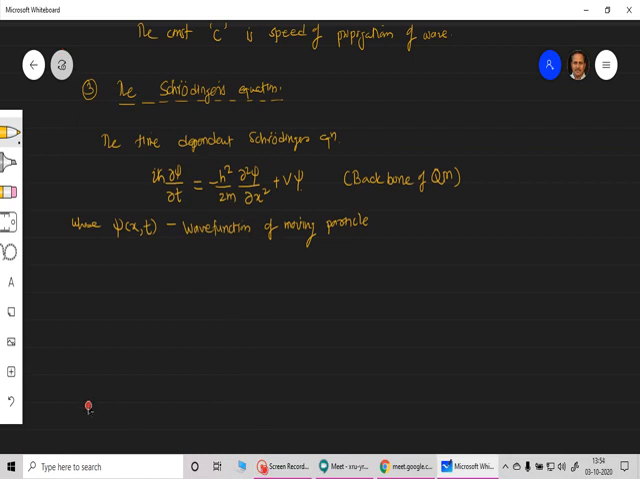So next is Schrodinger's time independent equation. Earlier was the time dependent one, now this is the time independent equation, and this equation is given by minus h cross square upon twice m into del square psi plus V psi, where V is potential, psi is equal to E times psi.